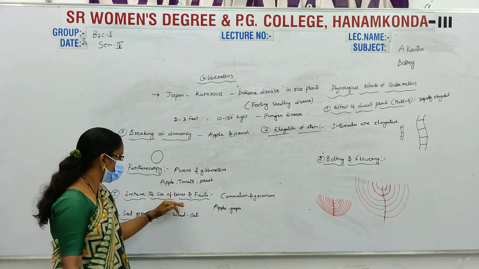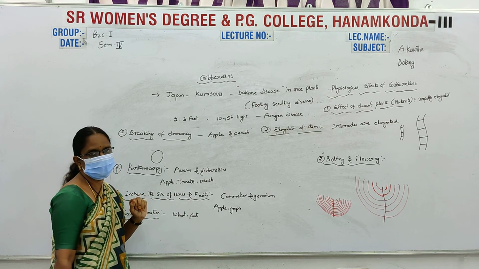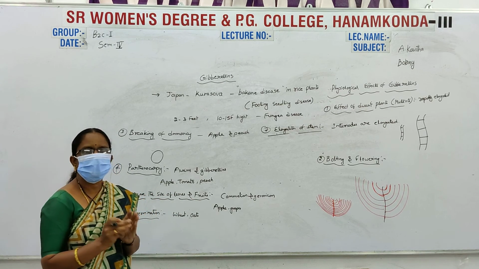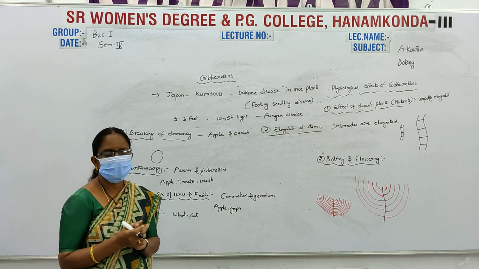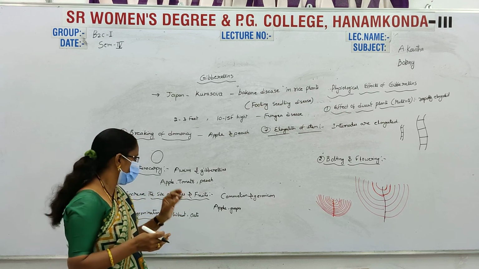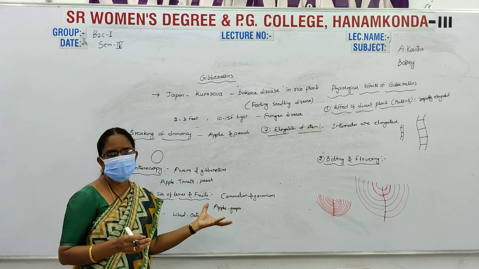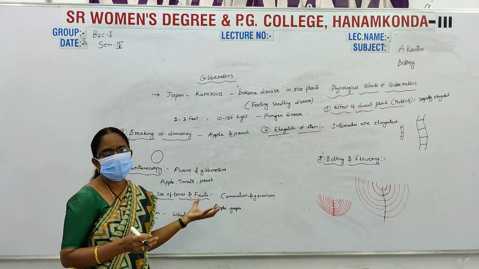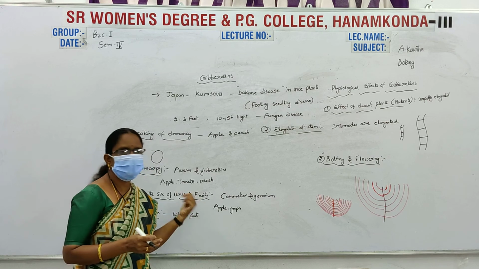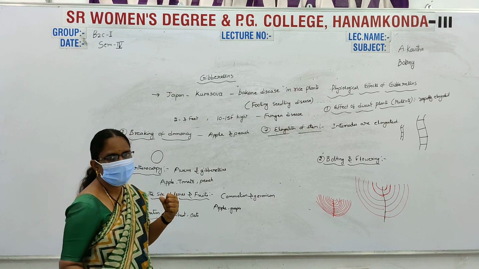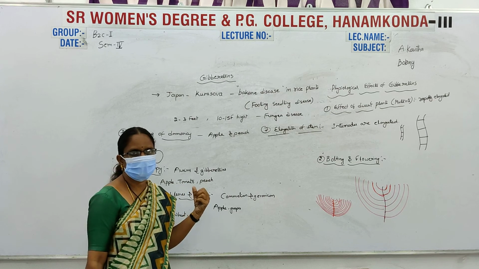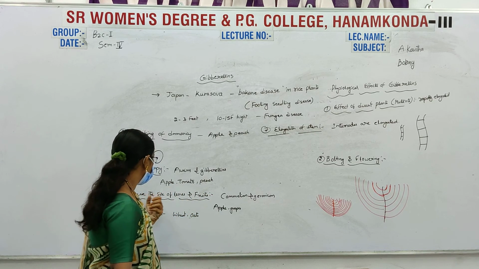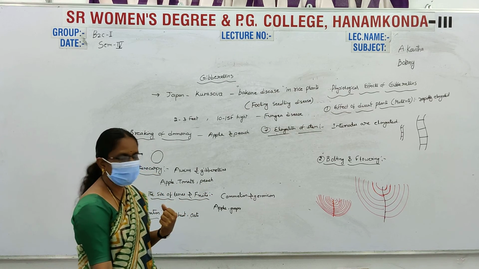And the next one is increasing the size of leaves and fruits. In rosette plants and normal plants, leaves are very short and the fruits are very small. In that type of plant, the gibberellins are provided. The leaf size increases and the fruit size also increases. For example, peach plants and apples are examples of increasing the size of leaves and fruits.